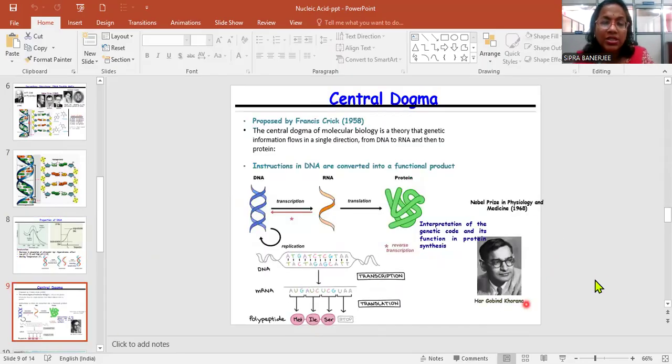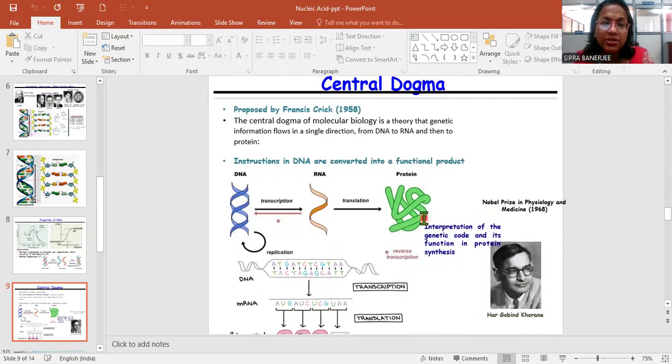Now, the central dogma. What is the central dogma? It is a very important term proposed by Francis Crick. The central dogma of molecular biology is a theory that genetic information flows in a single direction, DNA to RNA to protein. DNA to DNA is known as replication, DNA to RNA is transcription, and RNA to protein is translation.